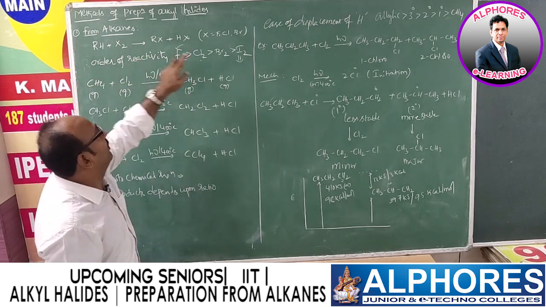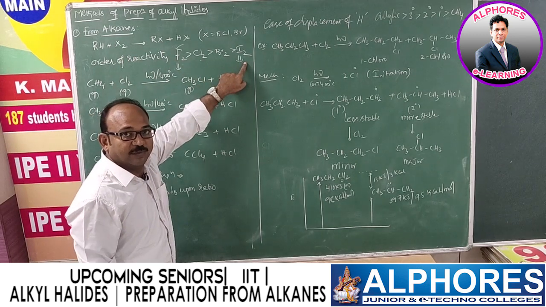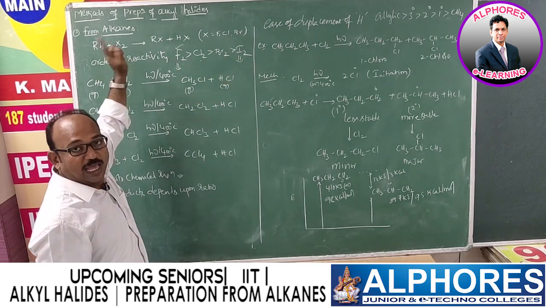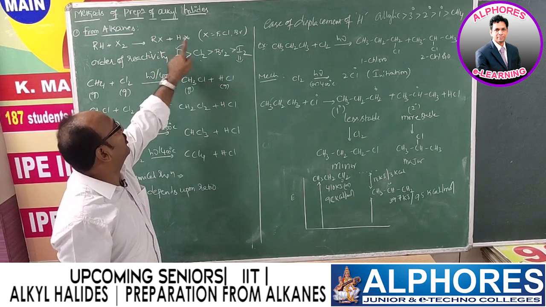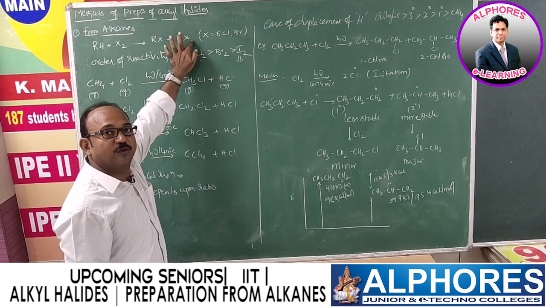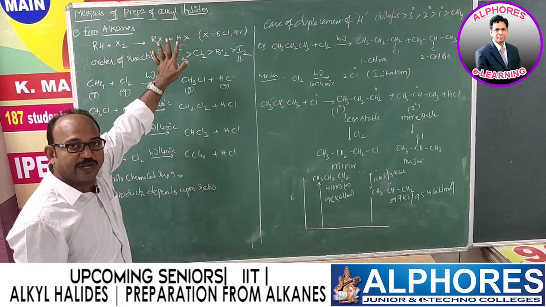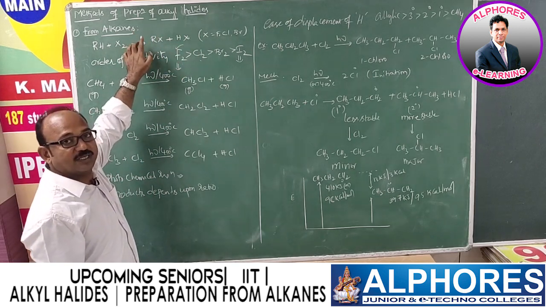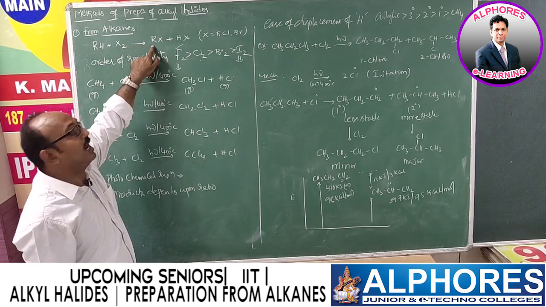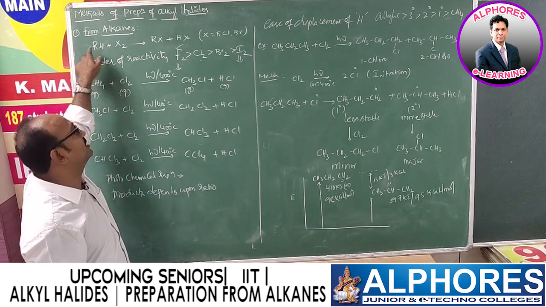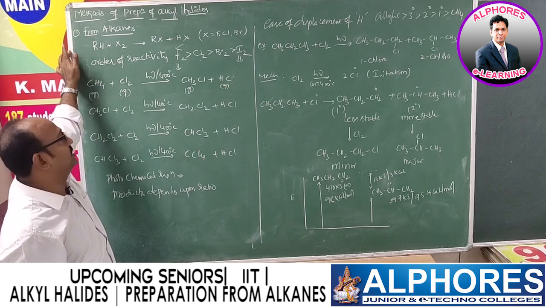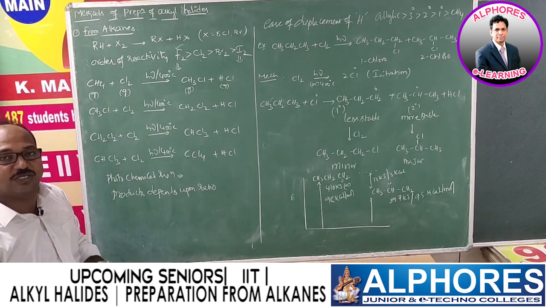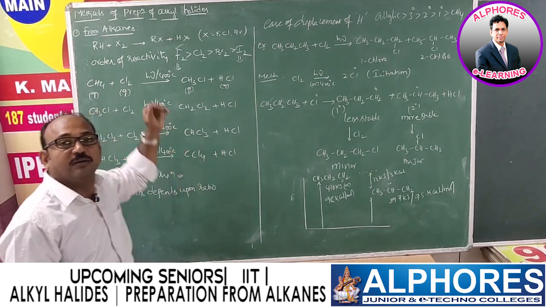That means whenever we use iodine in direct halogenation of alkanes, we get the byproduct HI, which reduces the formed alkyl halides into alkanes. That means HI drives the reaction in the backward direction. Hence, we are not supposed to use direct iodination.